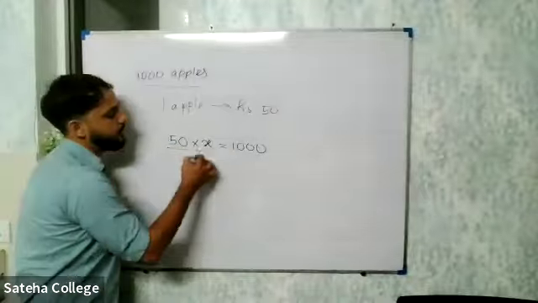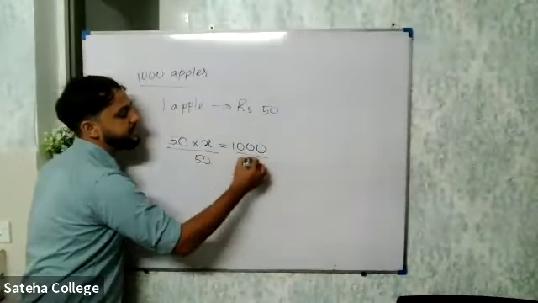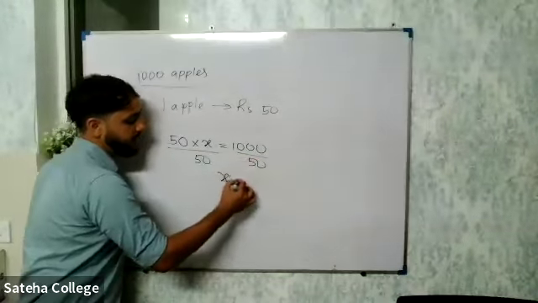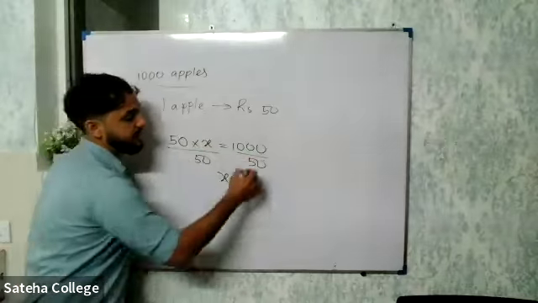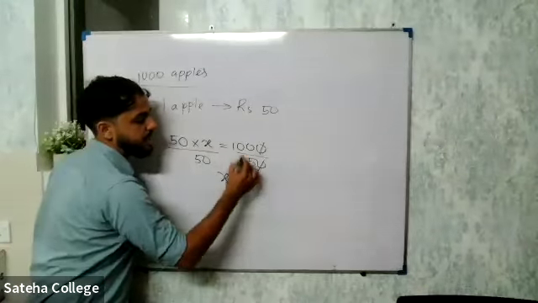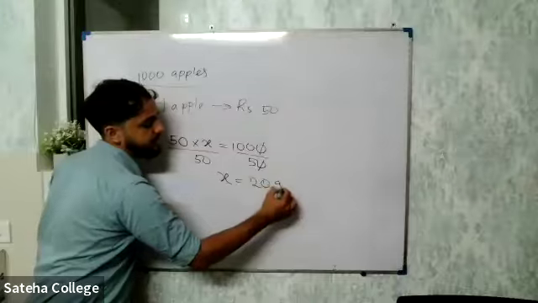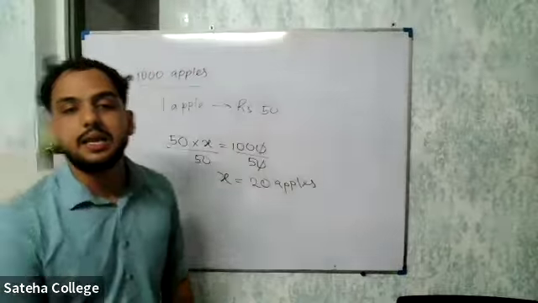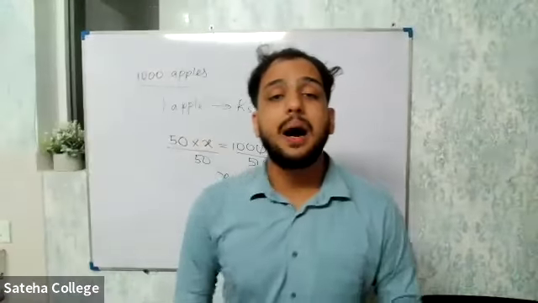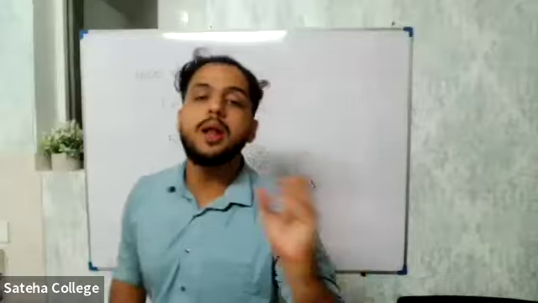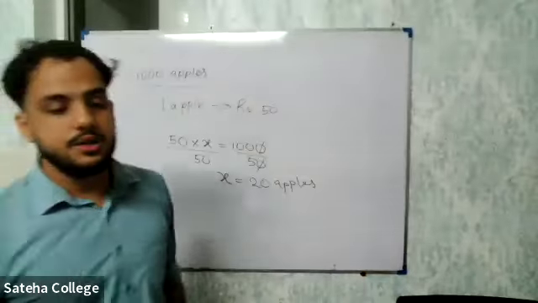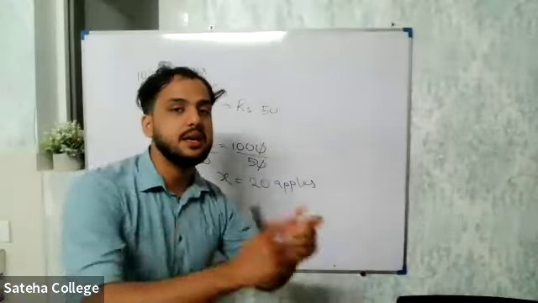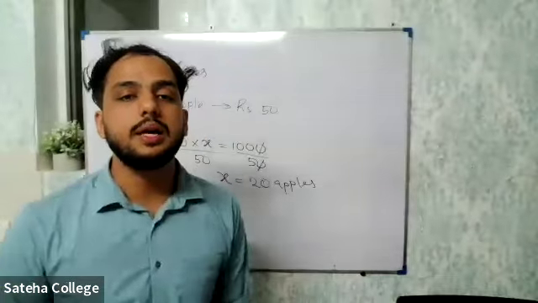To find the value of X, divide both sides by 50. Remember, X is the number of apples. Cut the 0 and 0; 100 divided by 5 is 20 apples. So he can buy 20 apples and be an owner of this shop. That means he has invested 1,000 rupees into the shop.